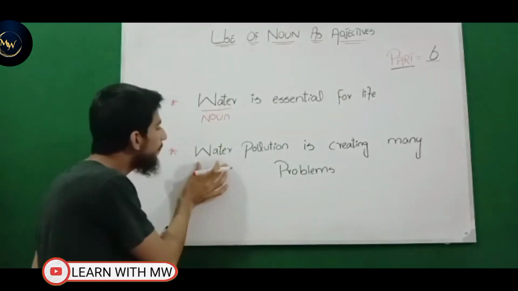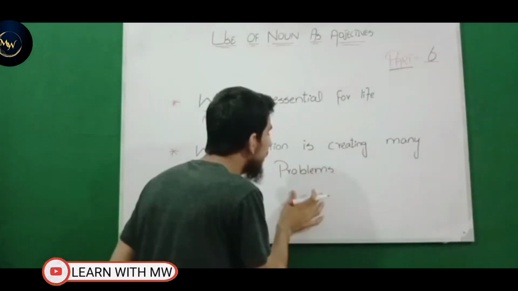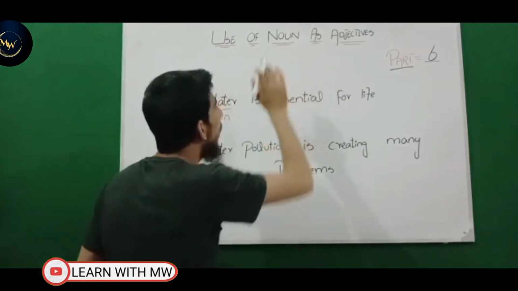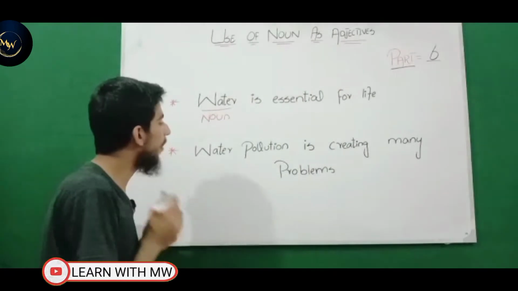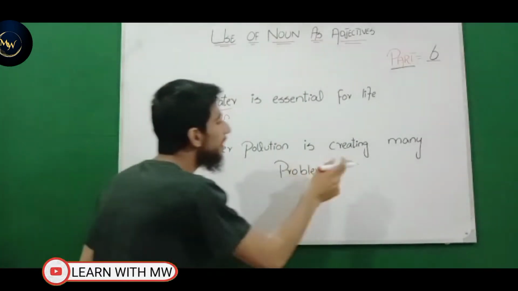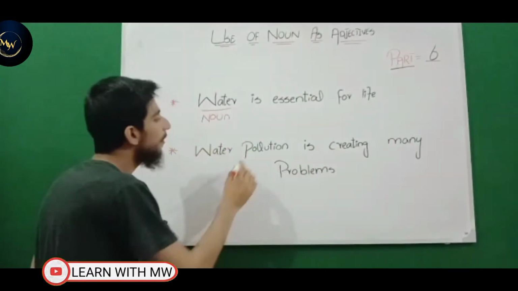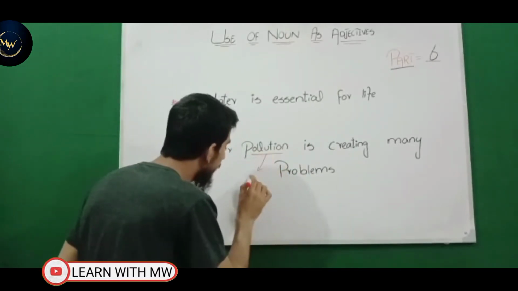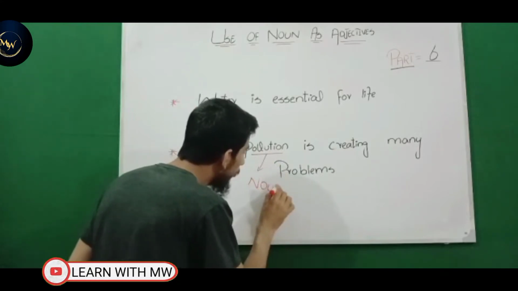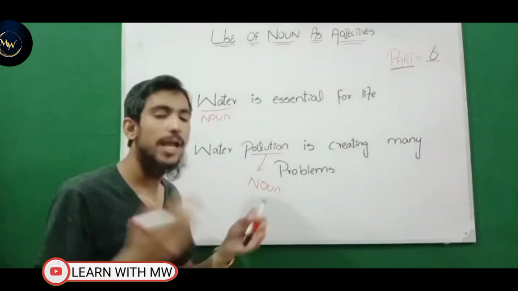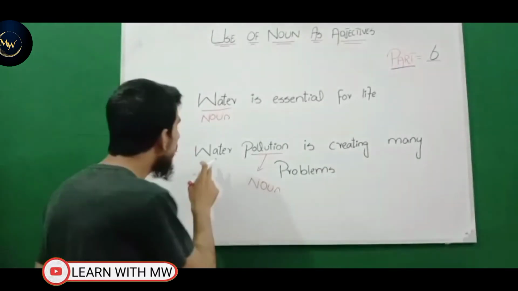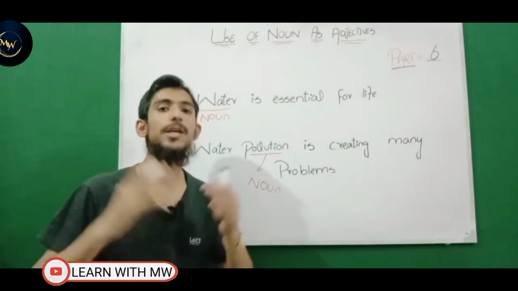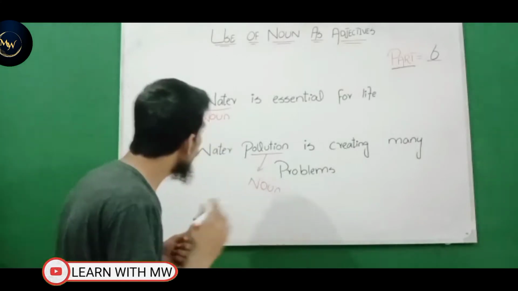Now look at the second example. Water pollution is creating many problems. The topic of this video is use of noun as adjective, that noun can also behave as adjective in English grammar. So look at this example. Water pollution is creating many problems. So look at, pollution. Pollution is basically a name, and naming words are called noun. Now look at, viewers, water is also a naming word, and naming words are basically called noun. But here there are a lot of types of pollution. There are air pollution, water pollution, land pollution, soil pollution.